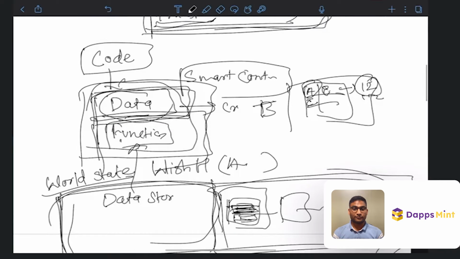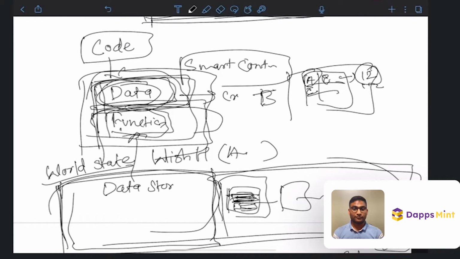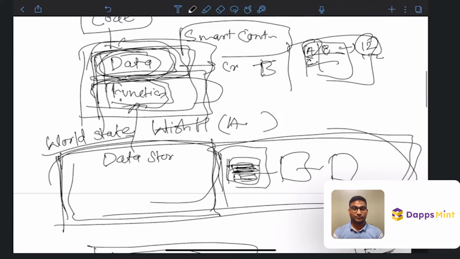Functions are like written code, and it is functions we use to update the data. If we are storing the data, we want to run some conditional code based on that data. So that's why we use functions. There could be two kinds of functions. Let's focus on only one. Functions we use to update the data. Okay, and whenever some function is called, the data is updated. So we call it a transaction because due to that function, the data has changed. So the world state will change.